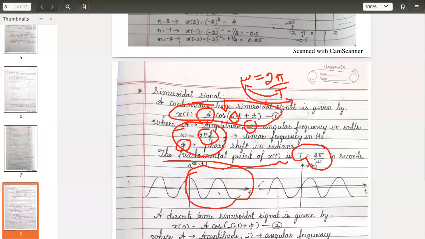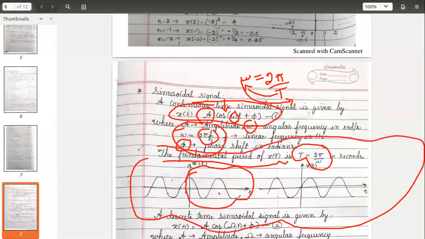Yes, let me continue. So this is about the sinusoidal signal, general expression, and as I have already shown here, how the signal looks like. It is the sinusoidal variations.